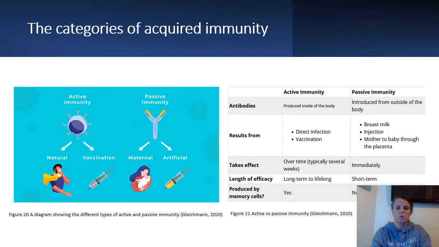Passive immunity is also divided into natural and artificial categories. Antibodies obtained through the placenta or our mother's breast milk provide natural passive immunity during the first 6 months of life. Antitoxins and antivenoms neutralize the toxins or venom we may come across. Passive immunity, unlike active immunity, is quick to activate but short-lived.